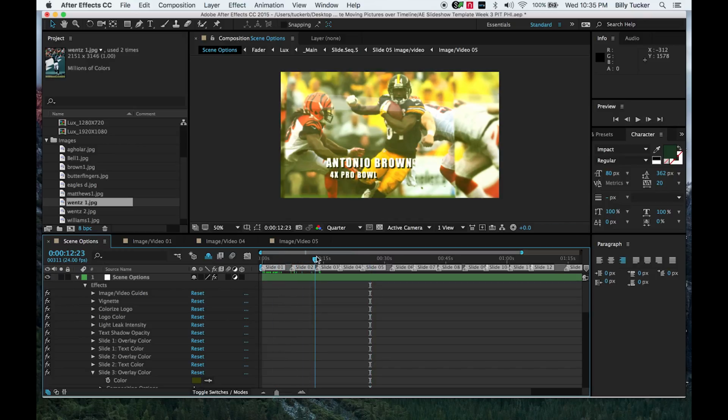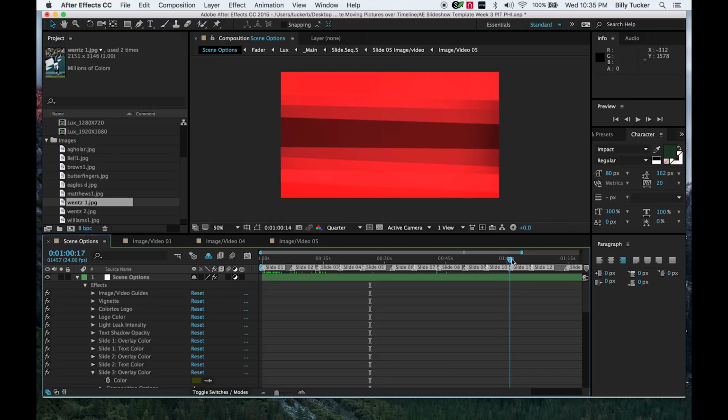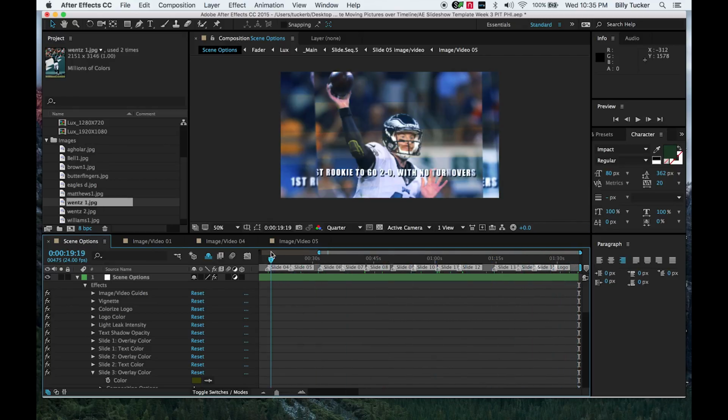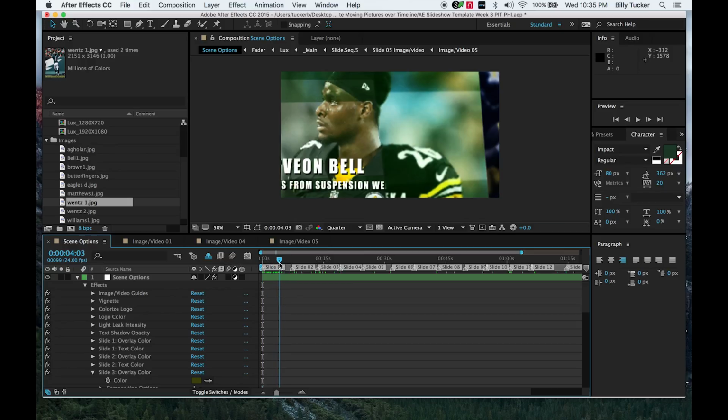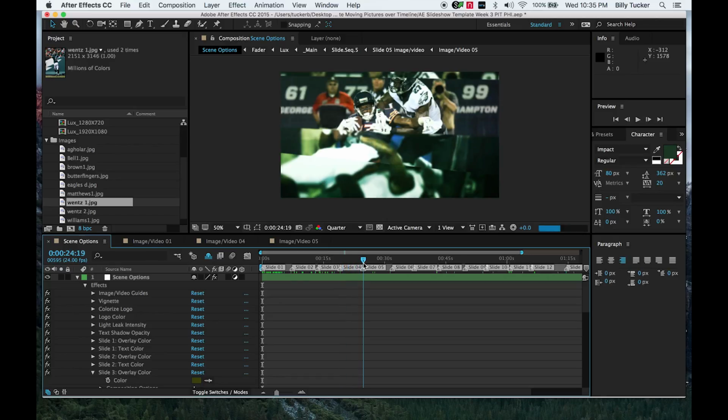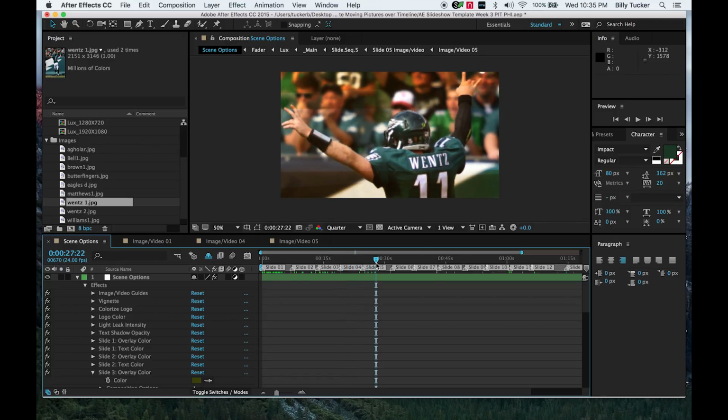So we do rinse and repeat from slide 1 all the way to slide 10, 12, 13, 14. This goes all the way to maybe 20. So that's how to get images into the After Effects template.